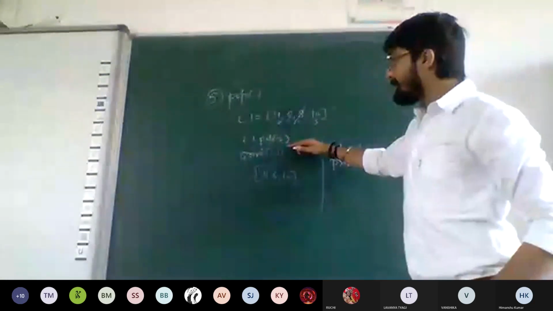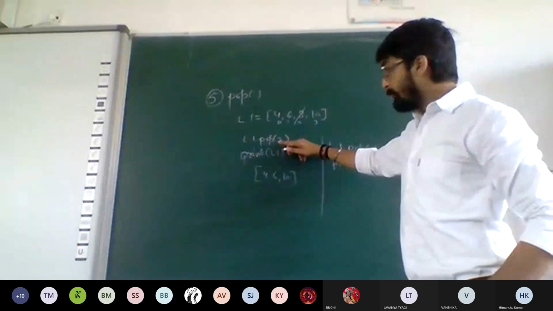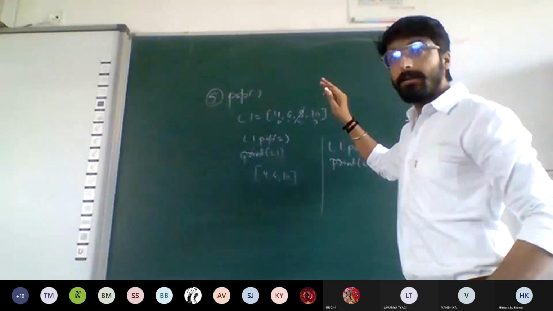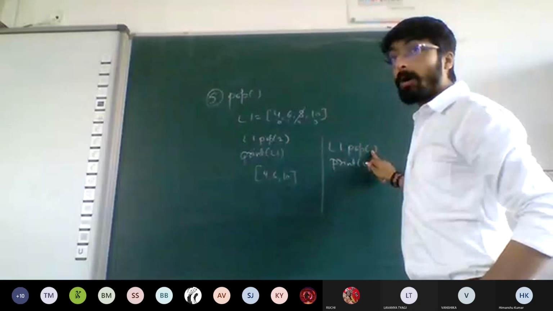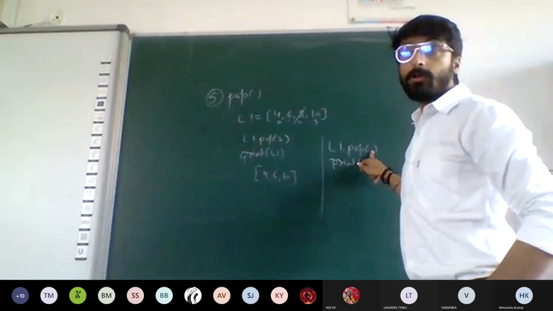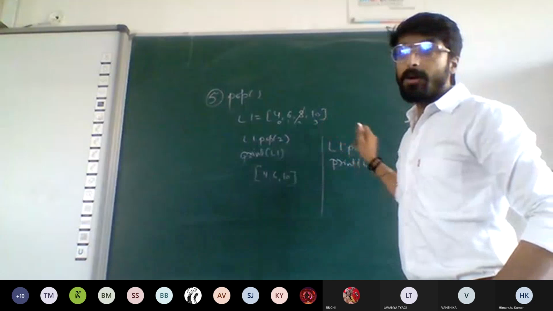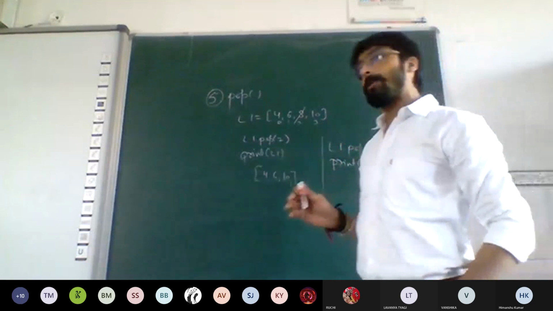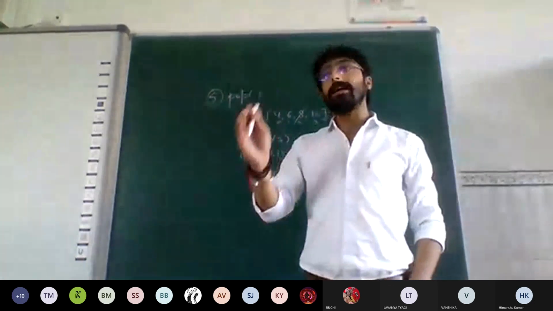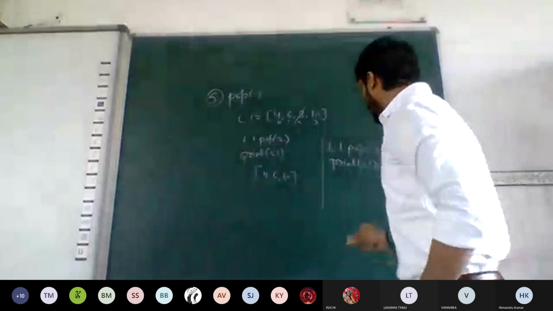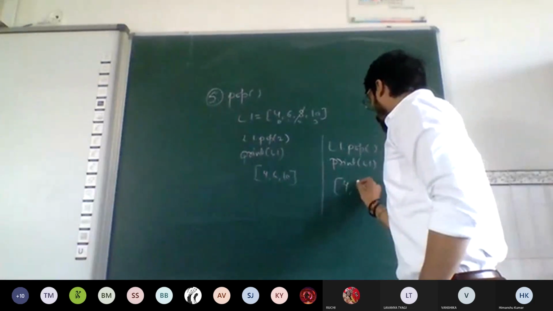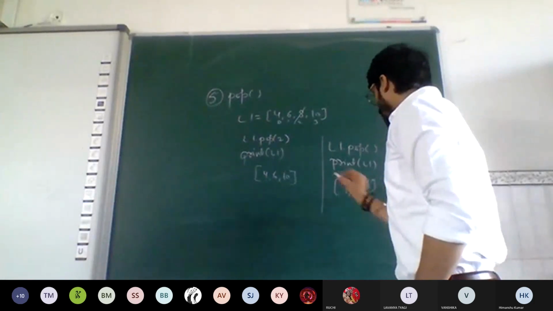In the first example, I mentioned index number 2, so the value at index 2 got deleted. But in the case of empty pop, we haven't mentioned any value. It is going to delete the last element of the list by default. That is, the output will be 4, 6.